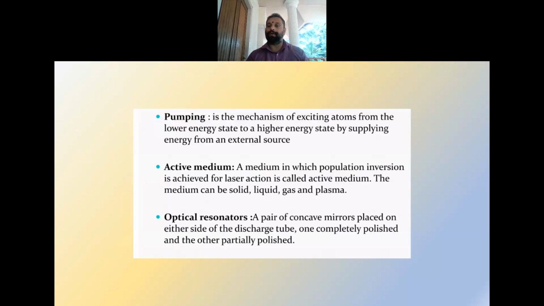Optical resonators are a pair of concave mirrors placed on either side of the discharge tube, one completely polished and another partially polished. This provides feedback for the generated photons. Similar to electrical feedback, optical feedback is given by the concave mirrors, and the light is emitted from the partially polished mirror.